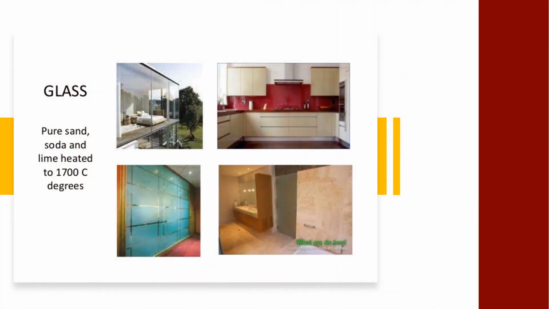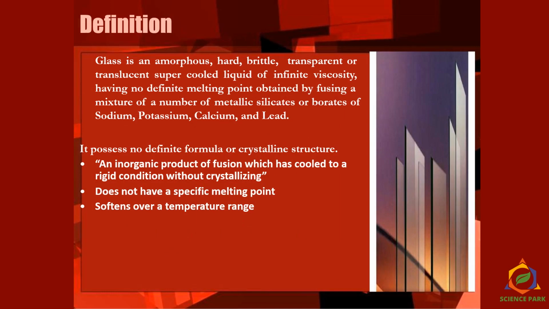First, let's get to know what glass is made up of. It's always made up of pure sand, soda, and lime. When they are heated together at 1700 degrees Celsius, glass is formed. Now let's see the definition of glass.